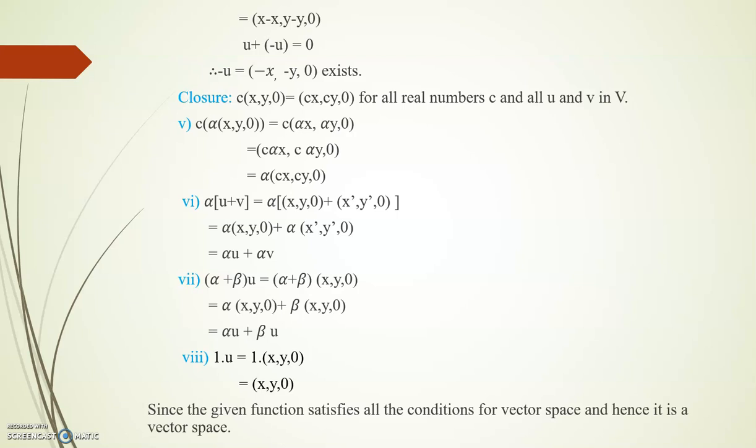Have you understood the vector space problem? That is, we must check all the properties under the addition and under the multiplication. We need to check all the above 8 conditions. If all the above 8 conditions are satisfied, this is a vector space. Otherwise, if any one condition is not satisfied, this is not a vector space. Shall we go to the next problem? Yeah.